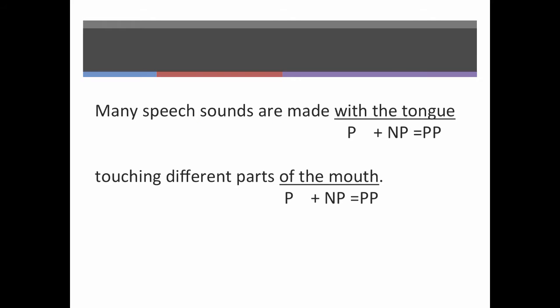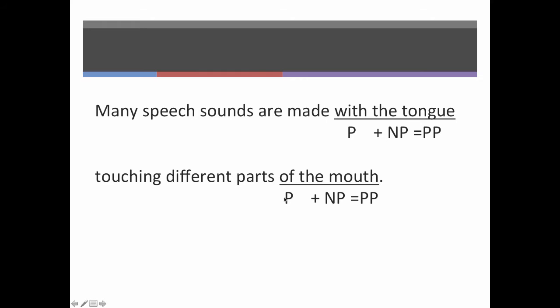So with prepositional phrases, as we briefly discussed in chapter 1, we will have a preposition that begins the prepositional phrase. That preposition is then followed by an article, and then we have the noun. So we have preposition plus a noun phrase makes the prepositional phrase.